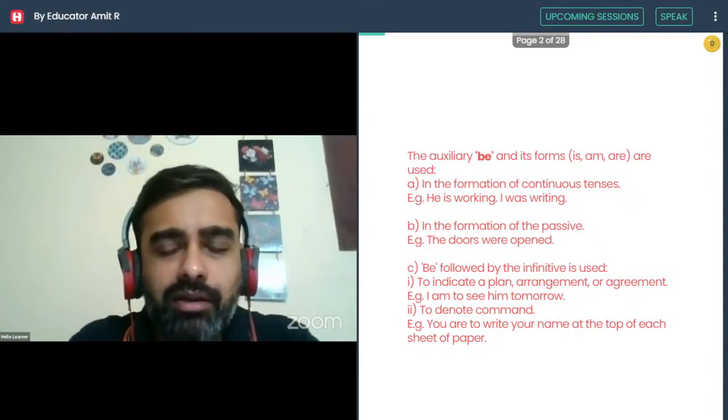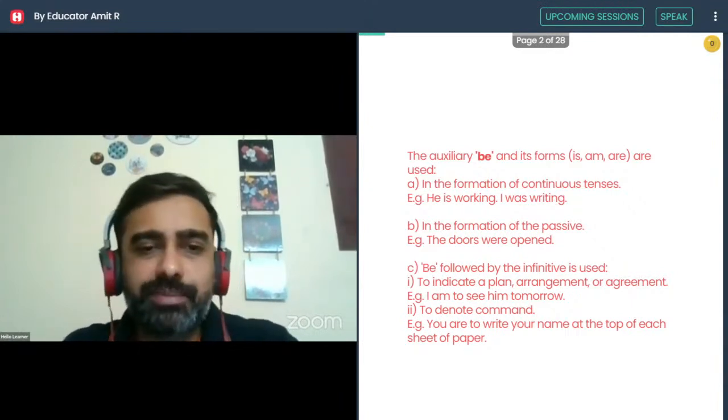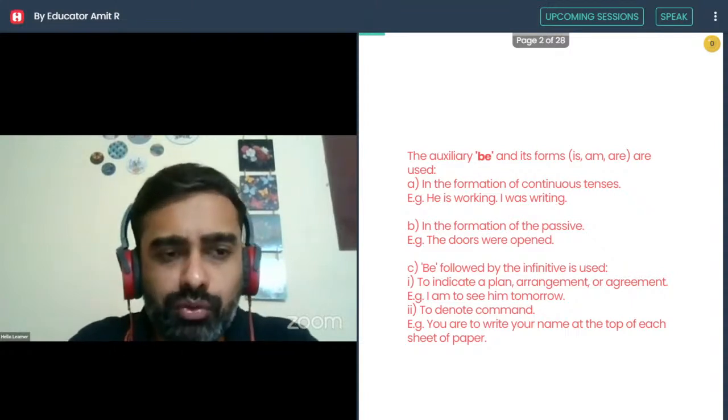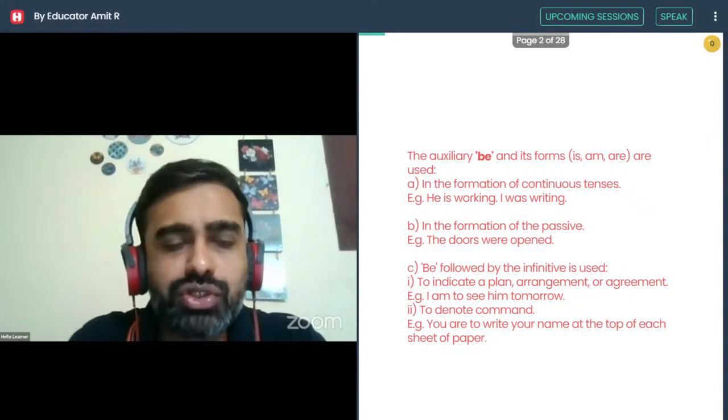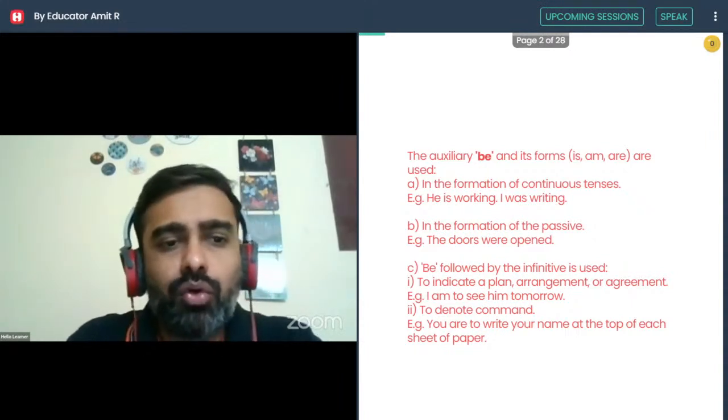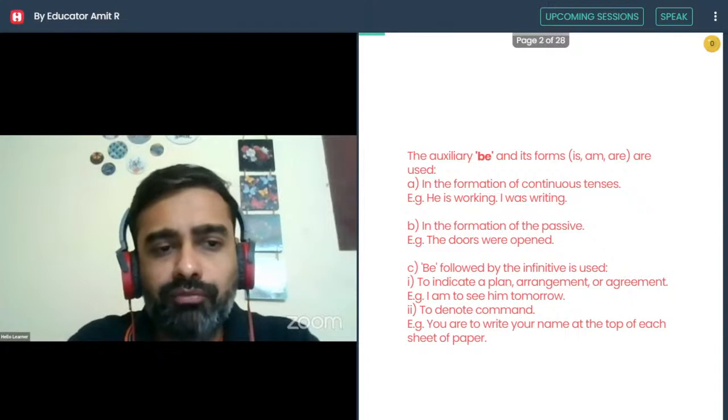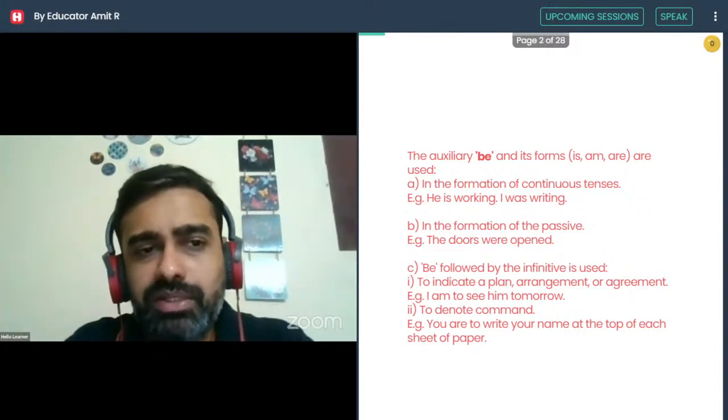Basically to denote command. मतलब इसको आप rephrase भी कर सकते हैं इस sentence को. You can rephrase and say you have to write your name at the top of each sheet of paper. That's fine as well. Or you are to write your name at the top of each sheet of paper. Either way around means the same.